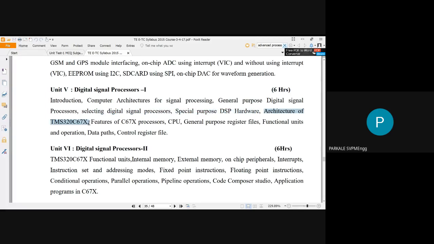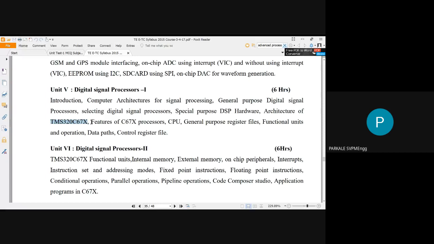Then the architecture of this TMS 320C67XX. Likewise, LPC 2148 is an ARM7 microcontroller, and this TMS 320XX is a digital signal processor, again manufactured by Texas Instruments. Just remember TMS stands for Texas Instruments, the 320 series is the digital signal processor series, and C67XX is a family of this digital signal processor. We study this processor in units 5 and 6.